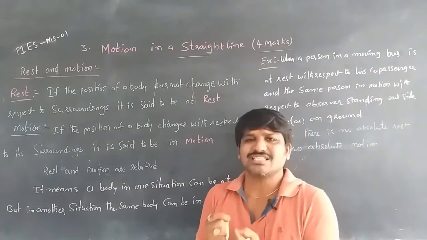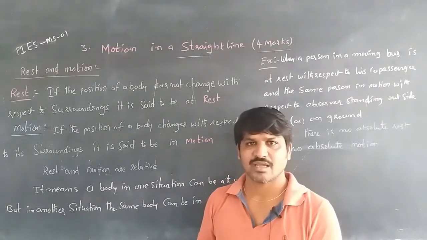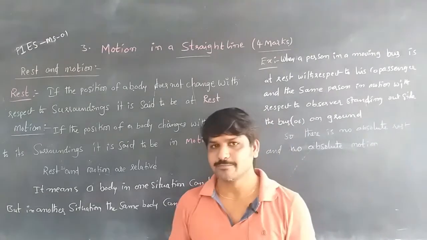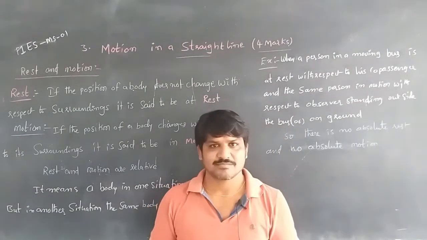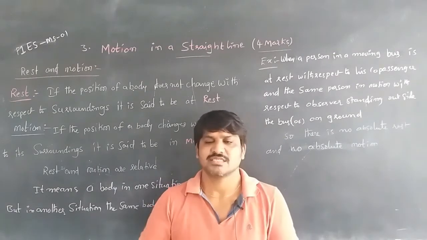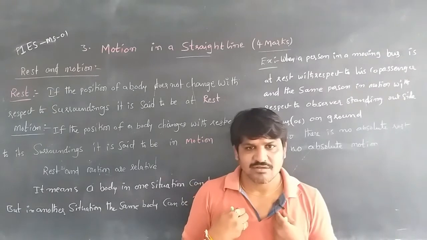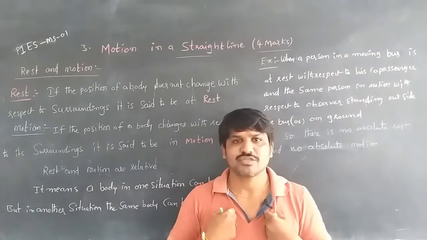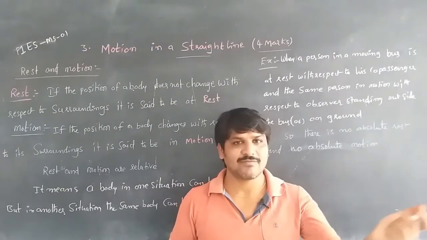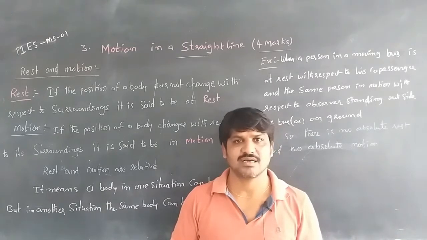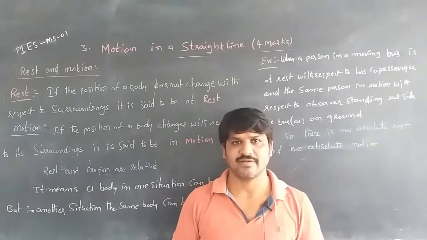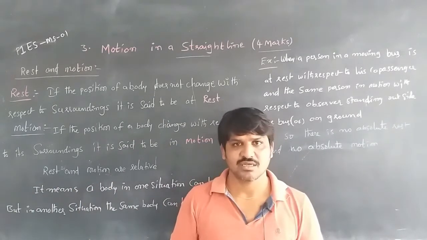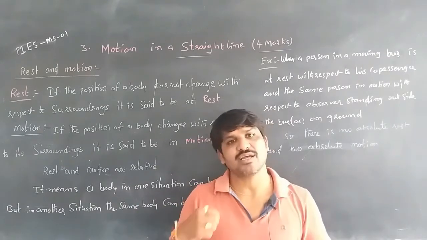Here in one situation a body can be at rest, and in another situation that same body will be in motion. For example, when we are traveling in a bus or a train, we are at rest with respect to our co-passenger, and we are in motion with respect to a person standing on the platform or outside the vehicle. According to that person we are in motion. That is one situation. And according to us, if we compare with the co-passenger, we are at rest.